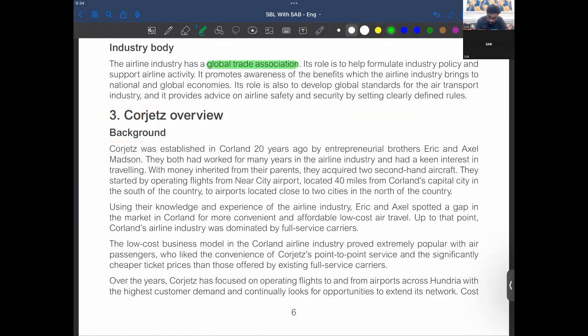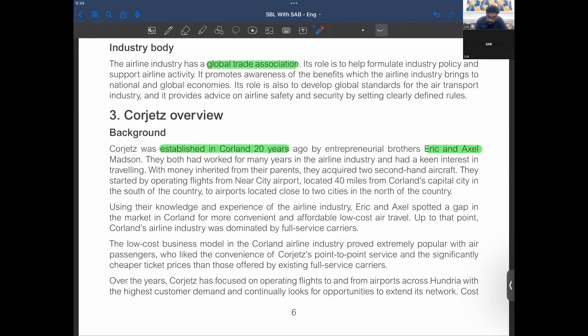Corejets was established in Corland 20 years ago by entrepreneurial brothers Eric and Axel. They were the fathers of this entity, I must say. They both had worked for many years in the airline industry and had a keen interest in travelling. With money inherited from their parents, they acquired two second-hand aircraft, so they have a passion for travelling.